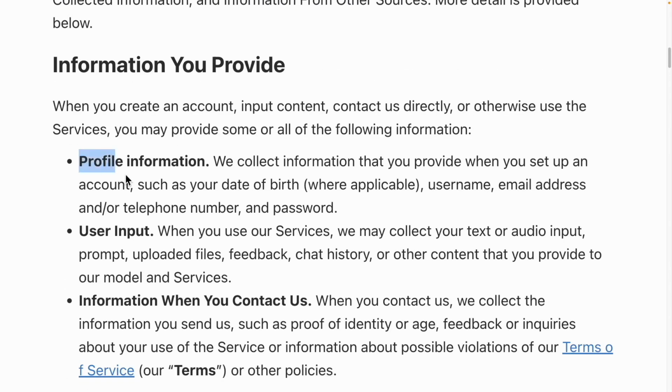It mentions personal profile details here, such as your birth date, full name, email address, essentially all types of personal data, including phone numbers and passwords. They're collecting this kind of information, isn't that shocking? Next, they go on to discuss the various types of information we input, which includes the specific questions we asked, as well as the files we uploaded. They also talk about feedback, chat history, and every single piece of content provided to this model.